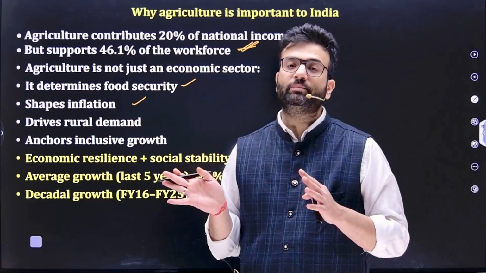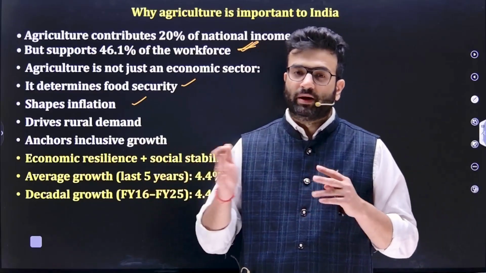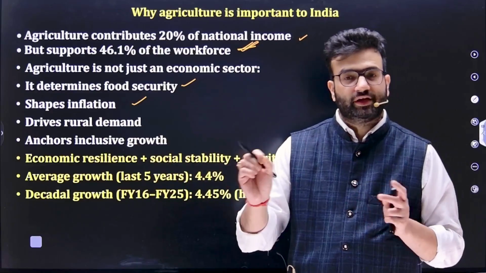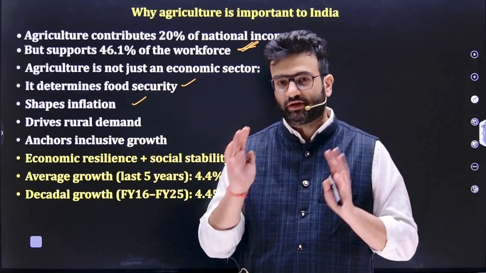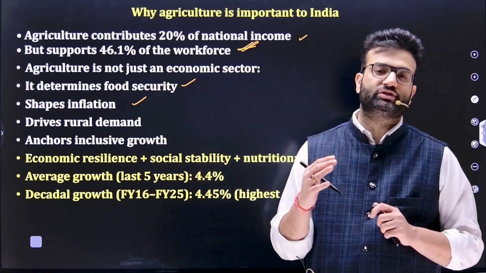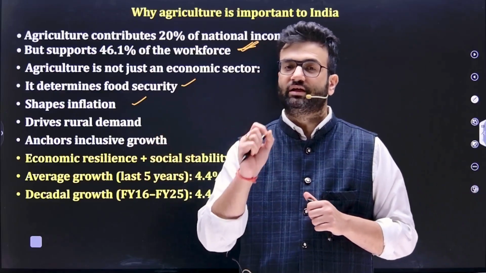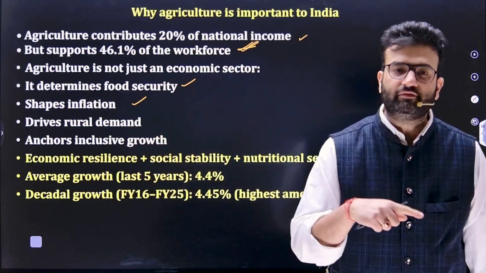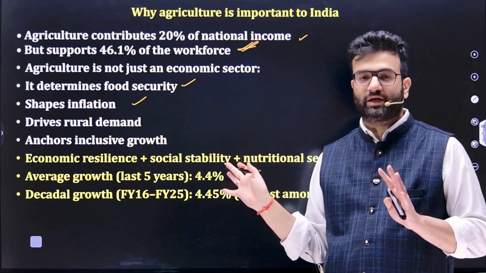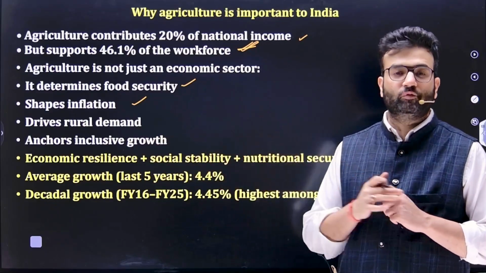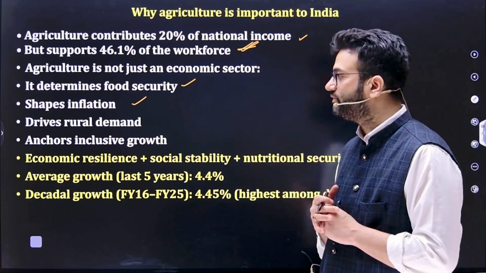And even the Monetary Policy Committee tries to control that inflation by increasing the repo rate, because the inflation target is 4% plus minus 2%, and if inflation goes beyond 6%, then it will create a major problem. So headline inflation depends a lot on food prices. That's why food prices are very important. It helps to shape inflation.